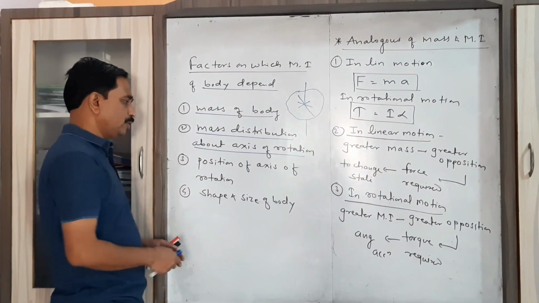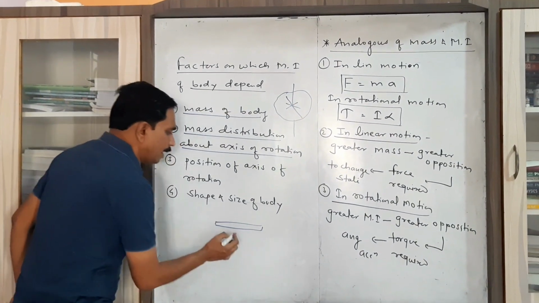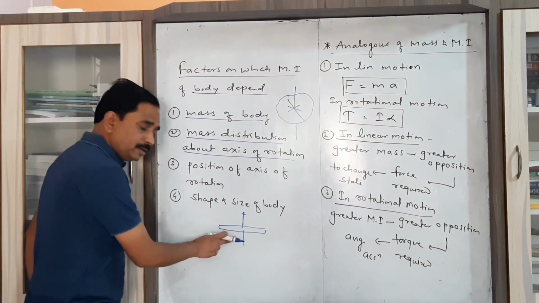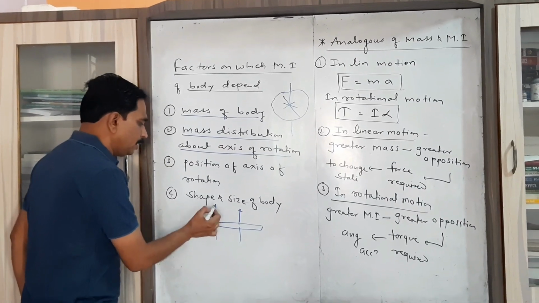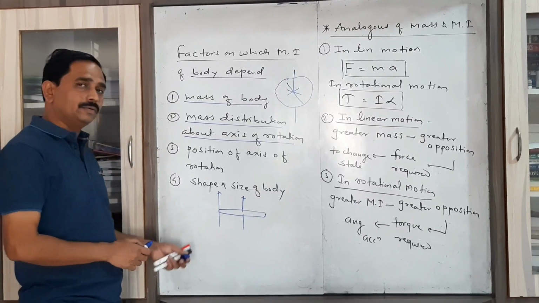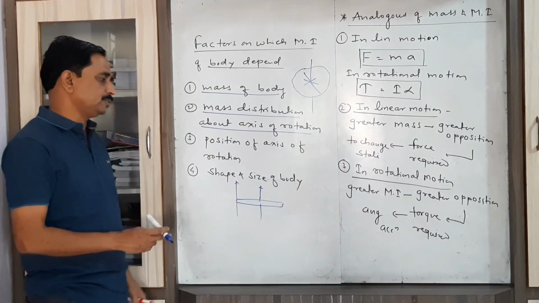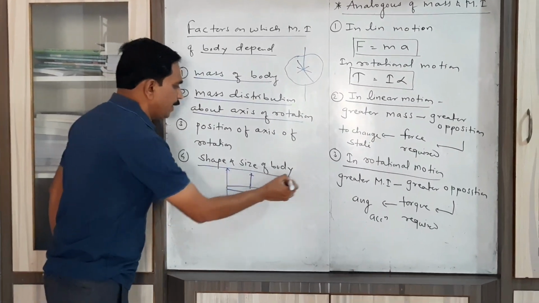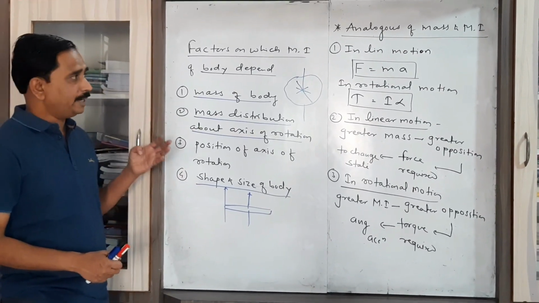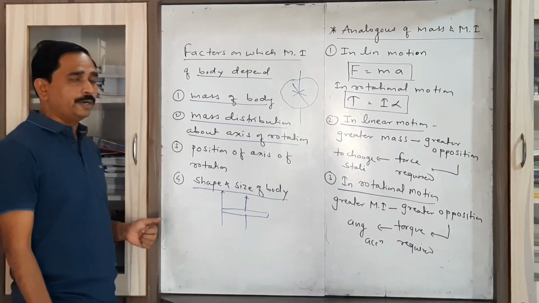Third, position of the axis of rotation. It means whether the straight line passing through the body passes through the center or through one end. Depending upon the position of that axis, we have different moments of inertia for the same object. It also depends upon the shape and size of the body. You have to keep in mind there are 4 factors on which the moment of inertia of a body depends.